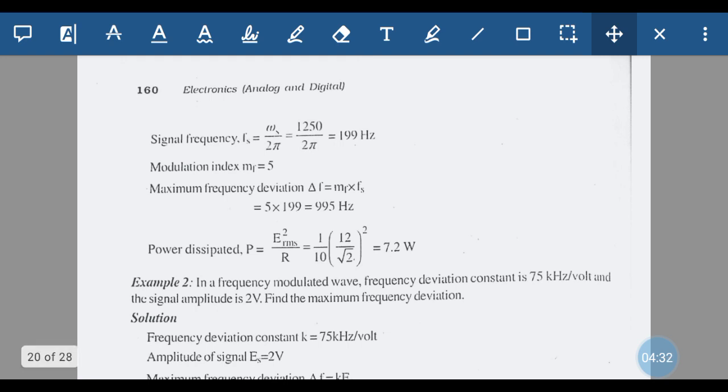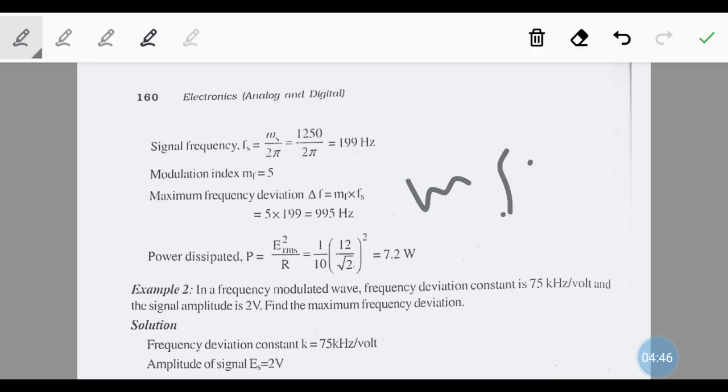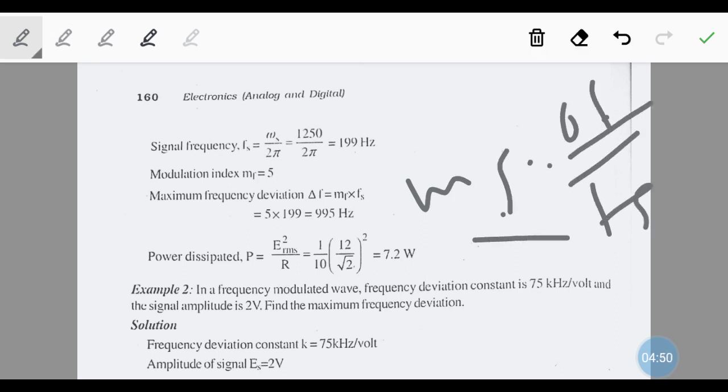The maximum frequency deviation delta F is mf into Fs, because mf is equal to delta F divided by Fs, which we already know. So delta F is equal to 5 into 199, that is equal to 995 hertz.